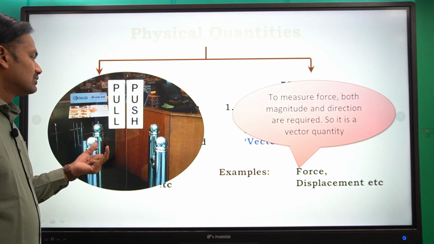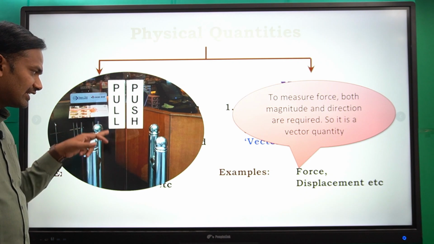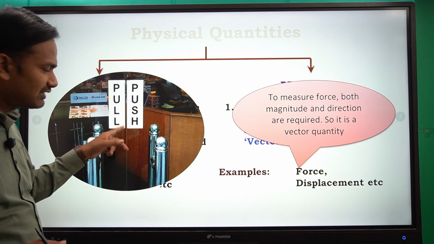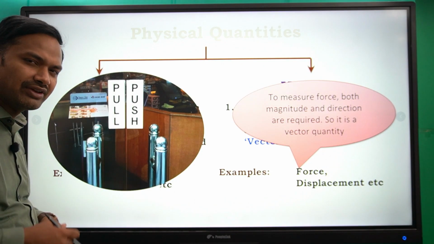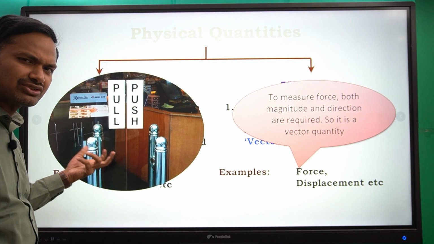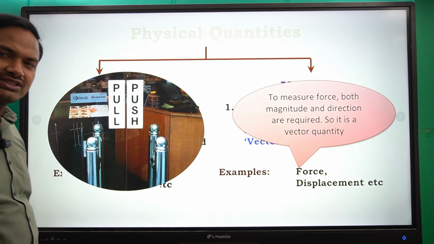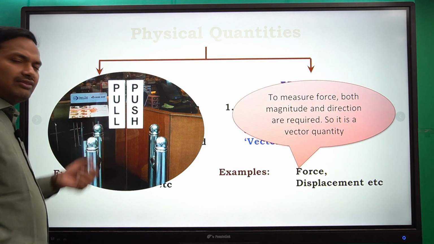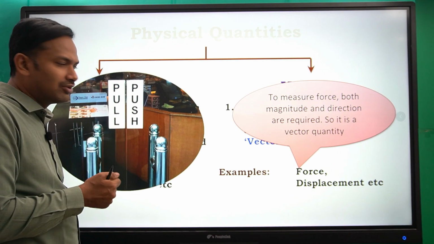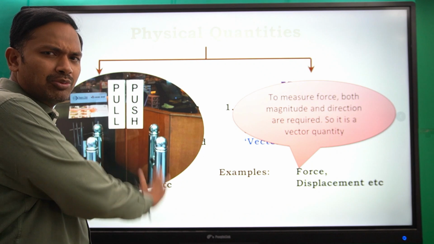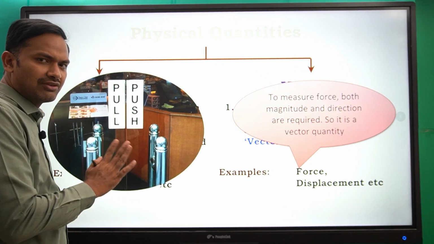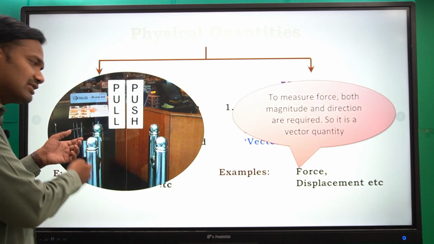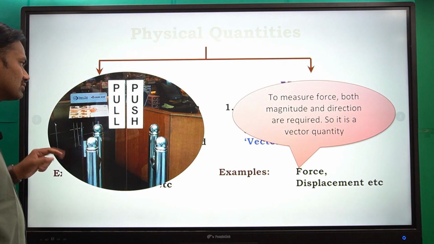Next. There is a symbol on doors: pull or push. We will observe this symbol everywhere, whenever we go to restaurants or malls or somewhere else. Pull or push. See, what is a push? Push is the force we apply away from our body. Pull is a force applied towards our body, and it also has some direction.